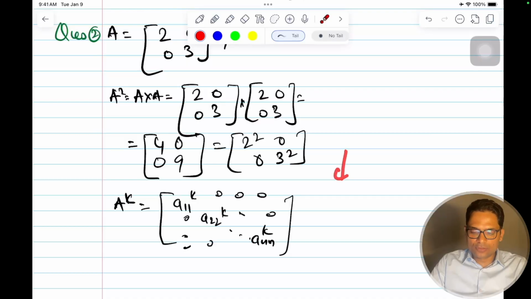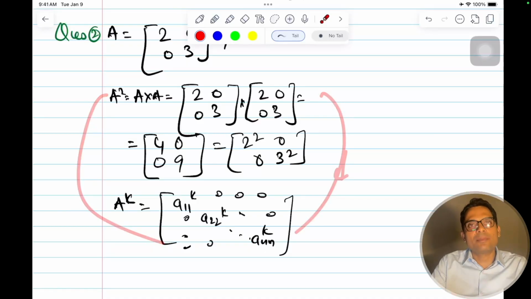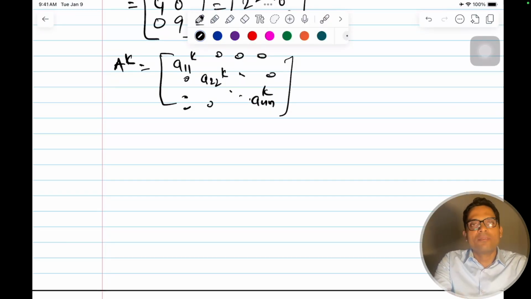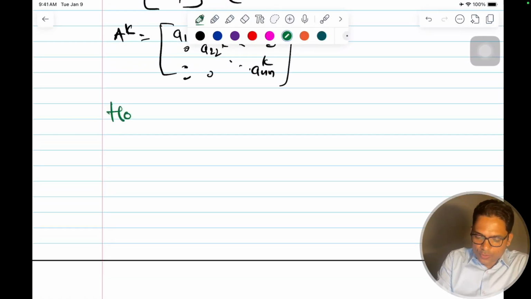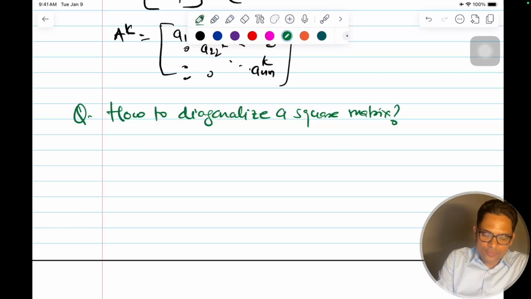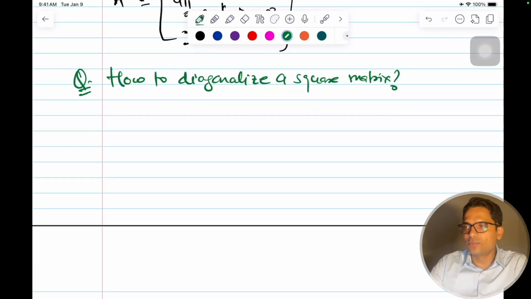There are other use cases also. This is an example just to show you, but there are many applications where, if we diagonalize the matrix, then our mathematical operations become very easy. So let's understand how to diagonalize a matrix. If there is any square matrix, how can we diagonalize it? Because we are in the context of square matrices, everything is under square matrix. That's the question. I'll tell you the steps.